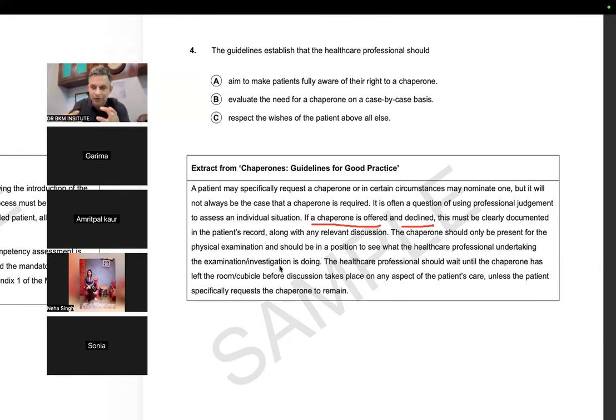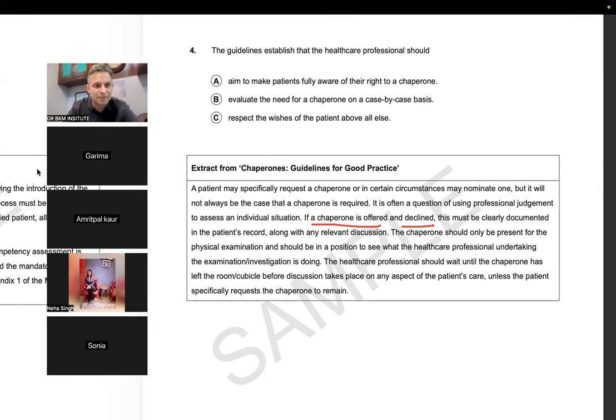So a chaperone is required during the physical examination to make sure that the healthcare professional is doing the task in a medical way. The healthcare professional should wait until the chaperone has left the cubicle before discussion takes place with the patient, unless the patient specifically requests the chaperone to remain. Unless the patient himself says, no, I want the chaperone to remain.